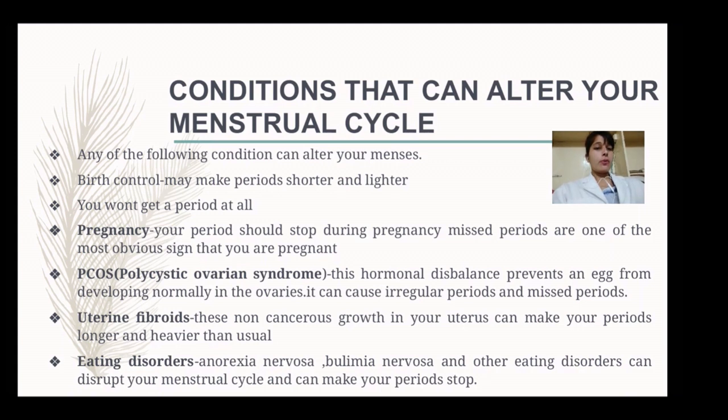Next, uterine fibroids. These are non-cancerous growths in the uterus. They can also make your periods longer and heavier than usual.